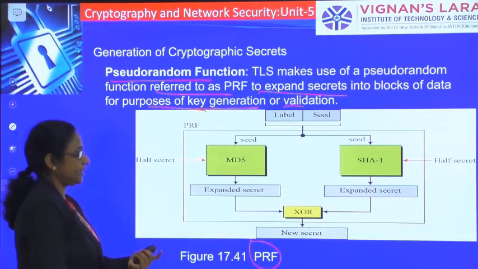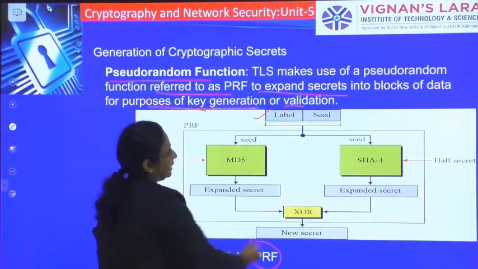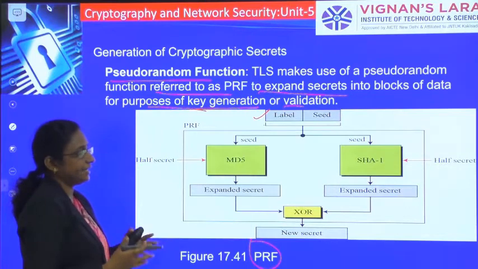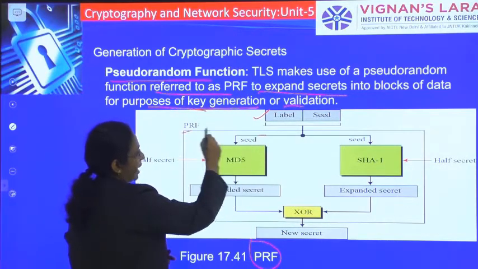For this PRF, you take a label, and this label is concatenated with a seed value. After concatenating the label and the seed value, this goes to the pseudo random function.